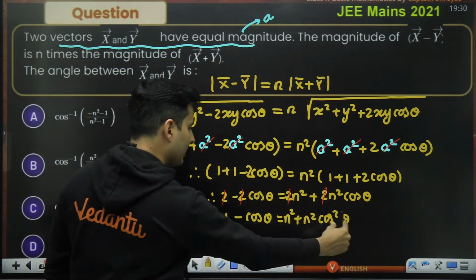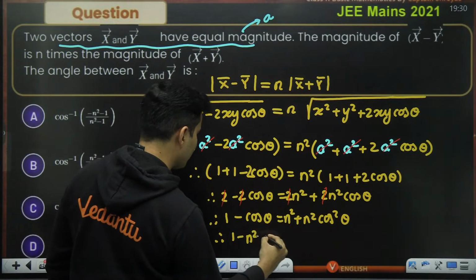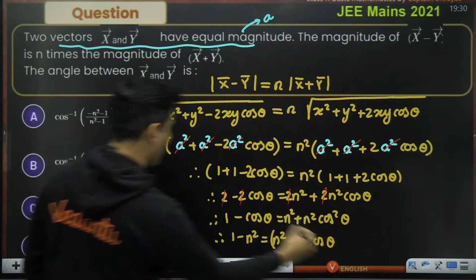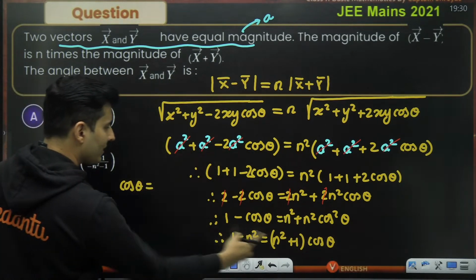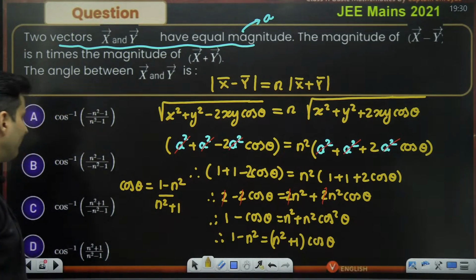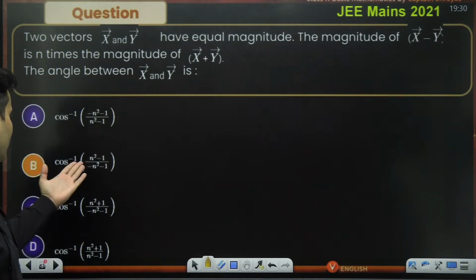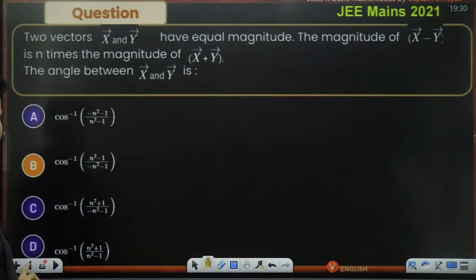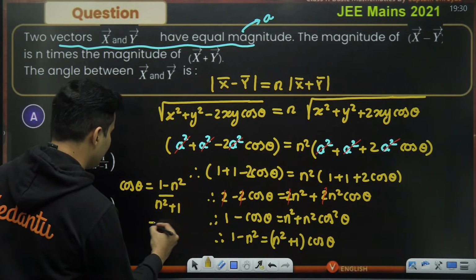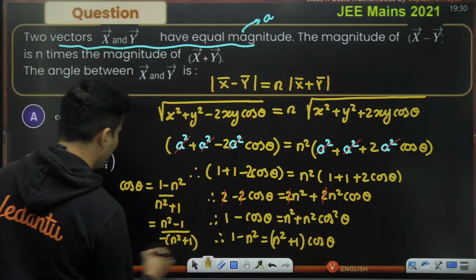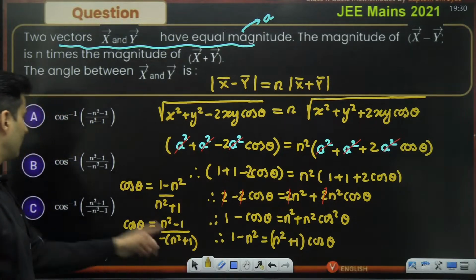Now just take this cos theta here and bring this n square over here. So 1 minus n square is equal to n square plus 1 into cos theta. So what is cos theta going to be? It will be 1 minus n square by n square plus 1, which is basically your answer. You can take that minus sign on the top. It is exactly the same thing, n square minus 1. Then that minus sign will come over here. It's one and the same thing.